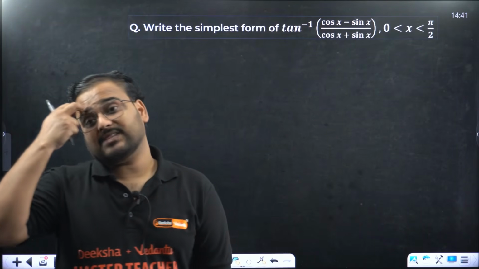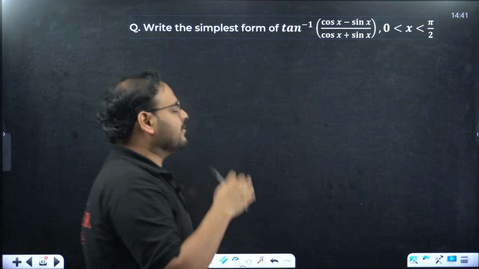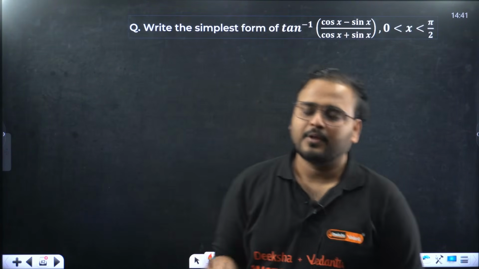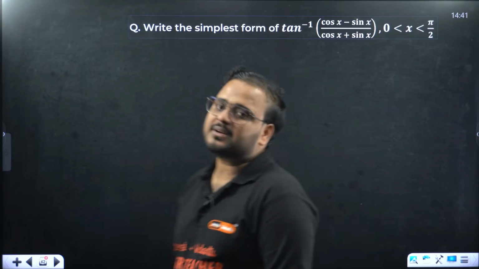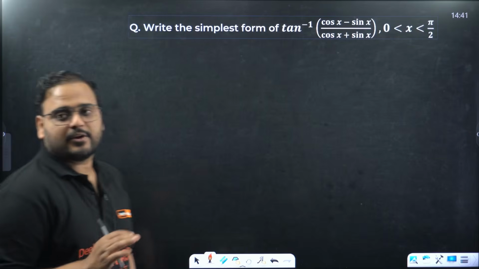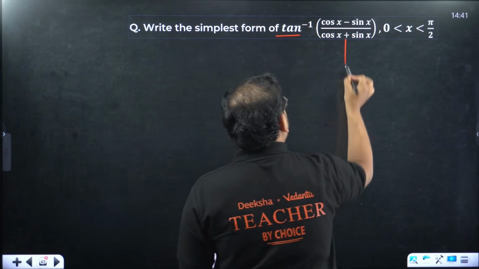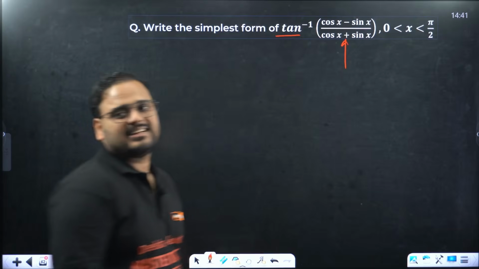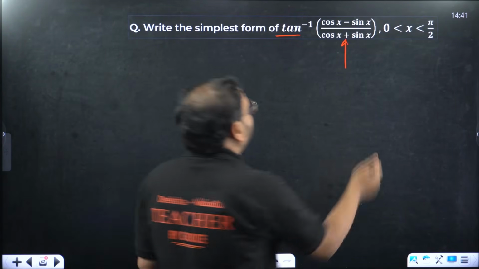Again, board style question only. Tan inverse of cos x minus sin x upon cos x plus sin x. This kind of question also can be simplified in the form of CET, or rewritten in the form of CET. I can give you options and choose from there, but I'll show you that also. But let's understand this question right now. What is the condition? Outside is tan inverse, sir. Inside should also be tan, basically tan, not tan inverse, tan. Okay. How do you get tan?